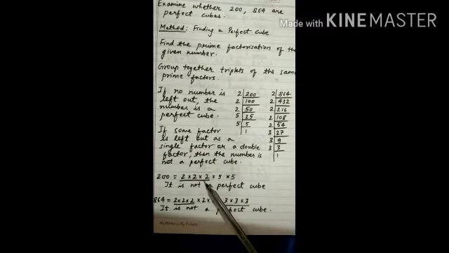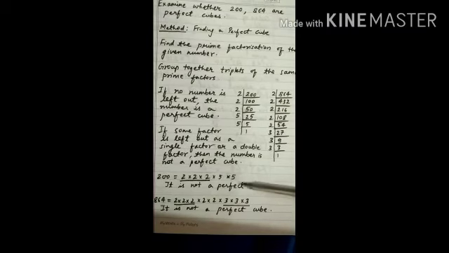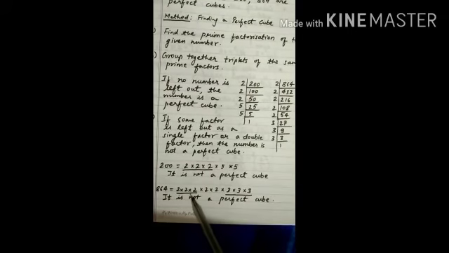Here the number 2 has made a complete triplet, but you can see 5 appears only 2 times. One more 5 is required to make a triplet of 5. Therefore 200 is not a perfect cube. In 864, there is a triplet of 2 and a triplet of 3, but 2 appears 2 more times. One more 2 is required to make one more triplet of 2. Therefore 864 is not a perfect cube.